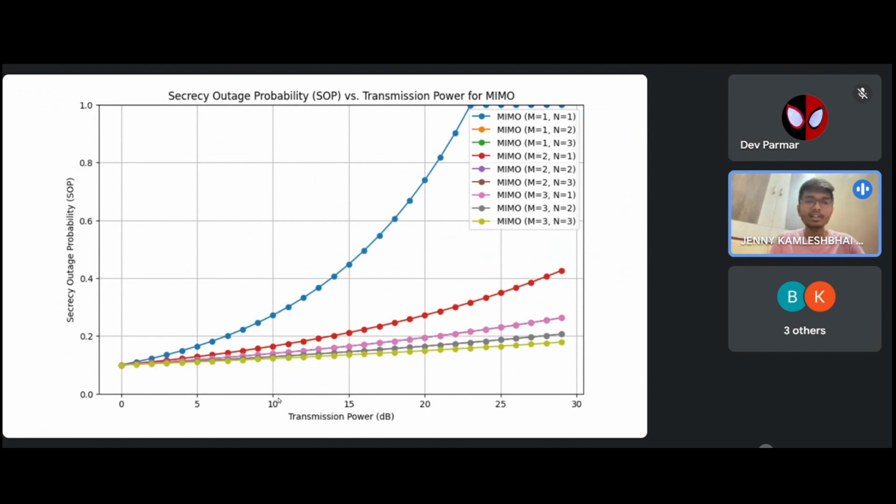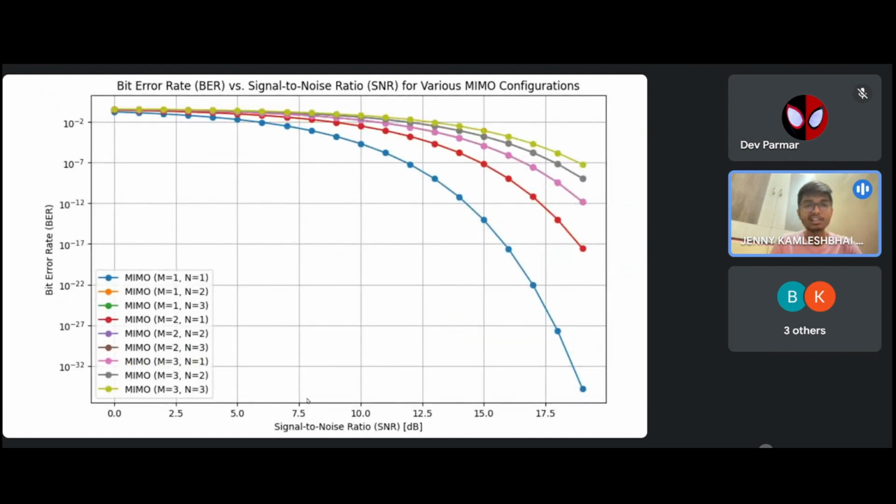Then we look at the graph of secrecy outage probability versus transmission power. Secrecy outage probability means the probability by which the conversation is leaked outside. So if more relays are there, then the chances of leakage or secrecy outage would be less. And lastly, we have bit error rate versus SNR for various MIMO configurations.